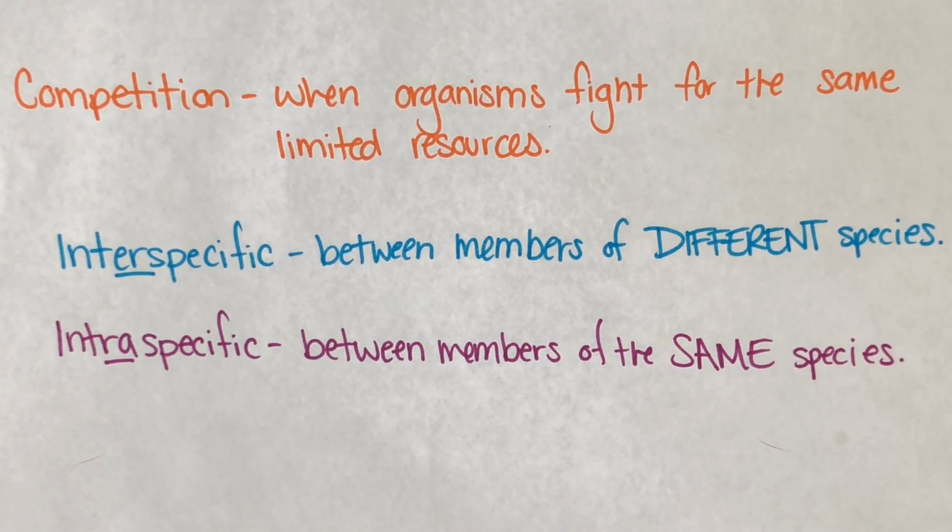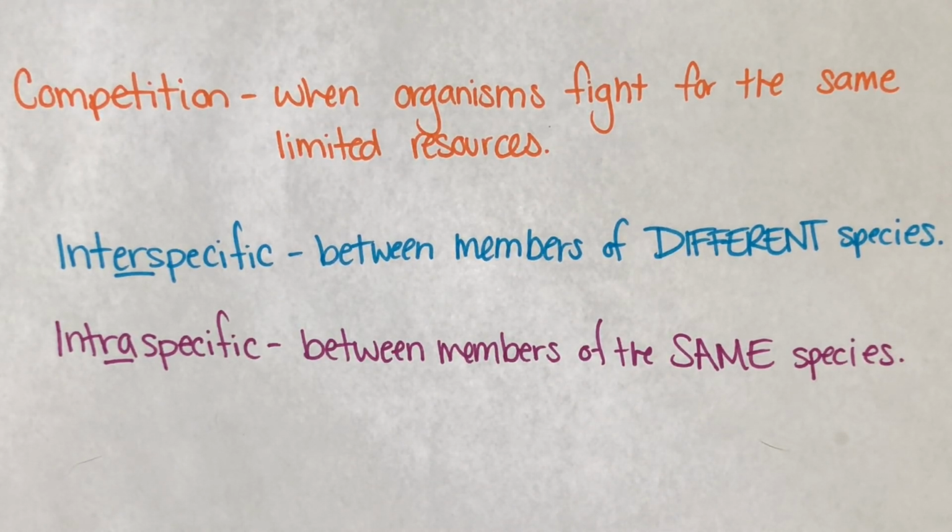interspecific and intraspecific. Interspecific competition is between members of different species. For example, between lions, zebras, giraffes, and elephants for water in the savanna. The water is a limited resource they all need, so they compete for it. Since they are all different members of different species competing, it is called interspecific competition.